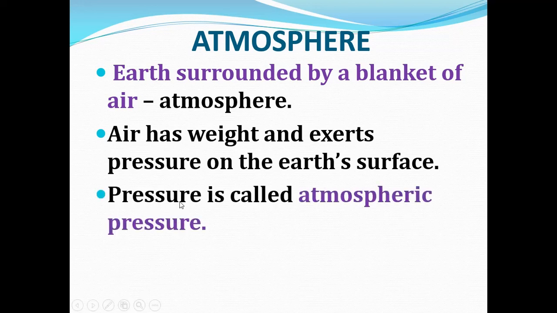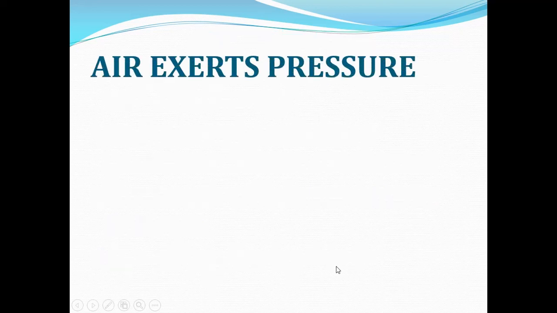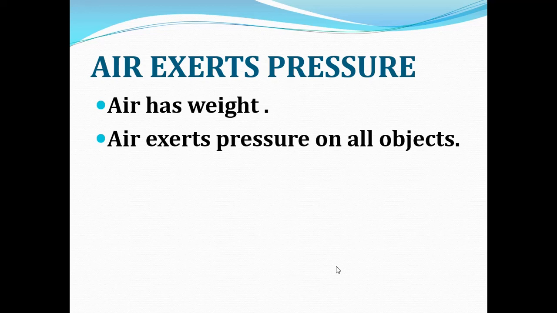The pressure exerted by the air in the atmosphere is called atmospheric pressure. So what is meant by atmospheric pressure? The pressure exerted by the air in the atmosphere is called atmospheric pressure. As the air has weight and exerts pressure, it can lift up and move things. Air has weight, and air exerts pressure on all objects.